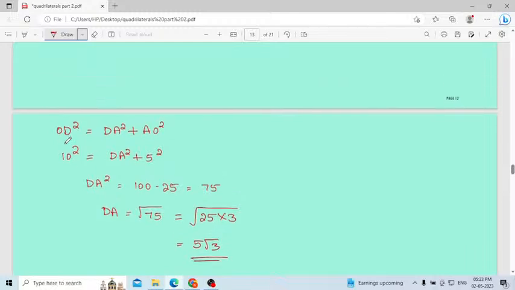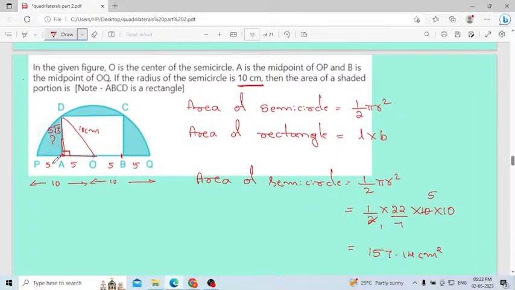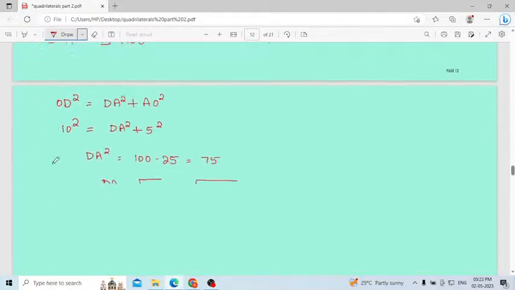Now easily you can find out the area of a rectangle, length into breadth. This is the breadth, this is the length. Sorry, length is 10 centimeter. Height is nothing but breadth, 5 root 3. Multiply, you will get the value. Do it.